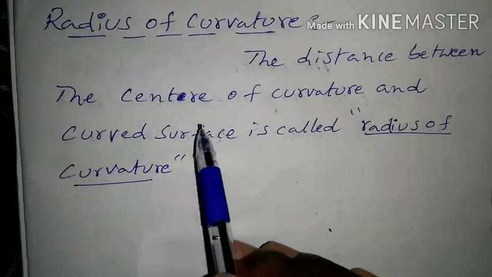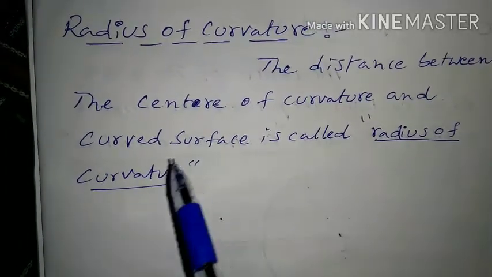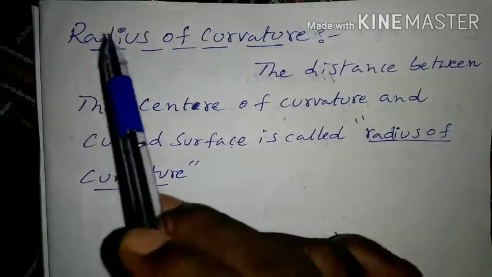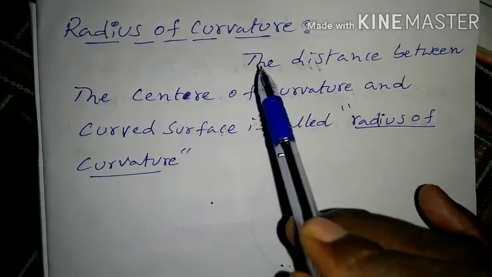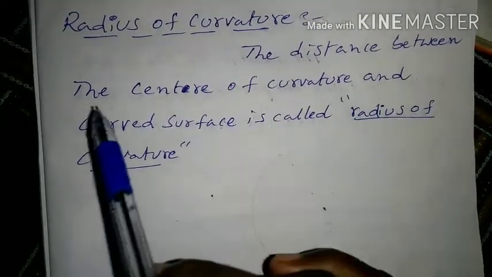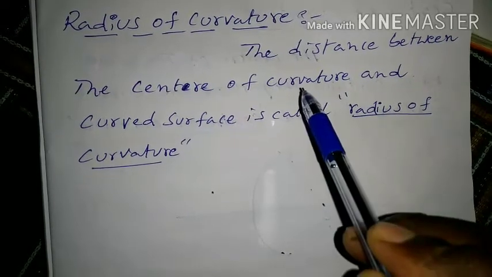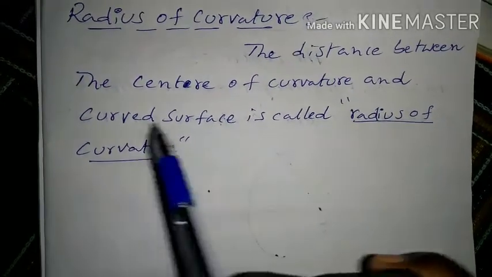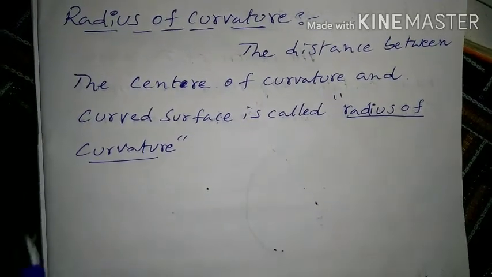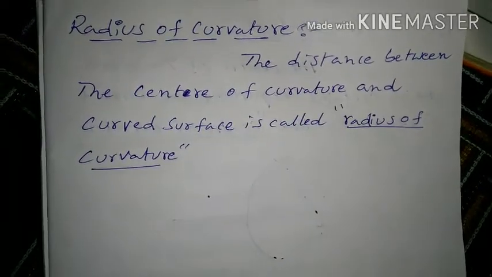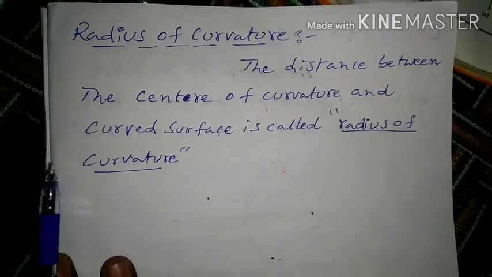I have written the definition. See the definition. What is the radius of curvature? The distance between the center of curvature and the curved surface is called radius of curvature. Okay, this is the definition. Now the explanation.